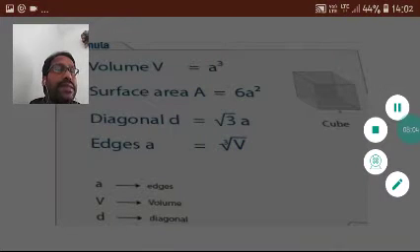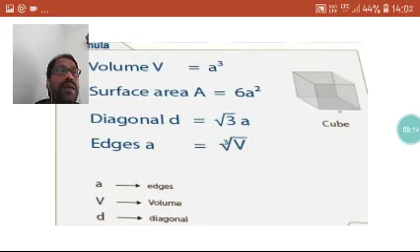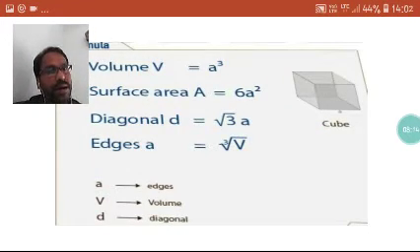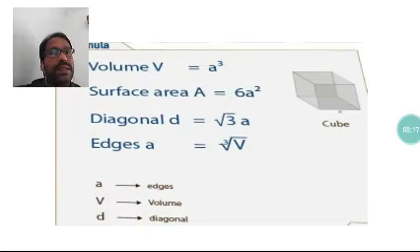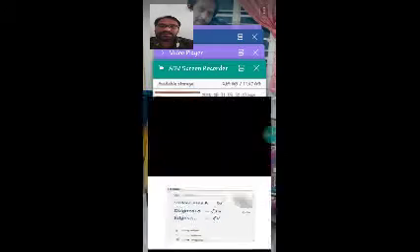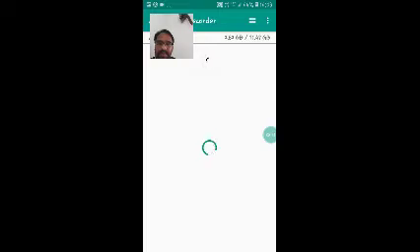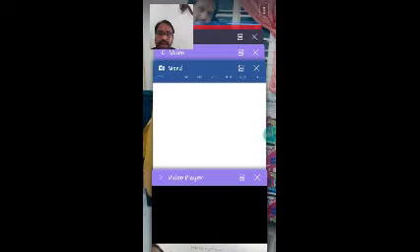So on that basis, see here, you can solve all the problems of the question there. Okay, so let us start today with the cubical or cuboidal question. Let us see, in the video it will be very clear.